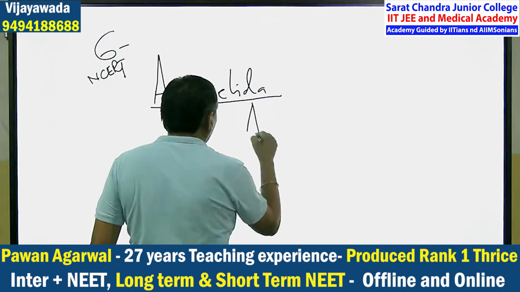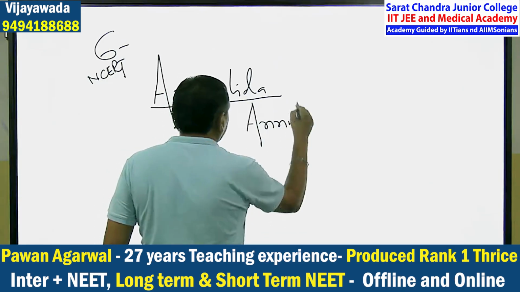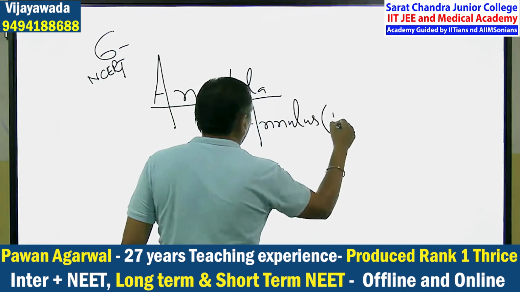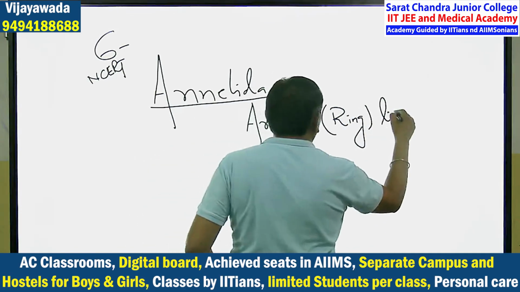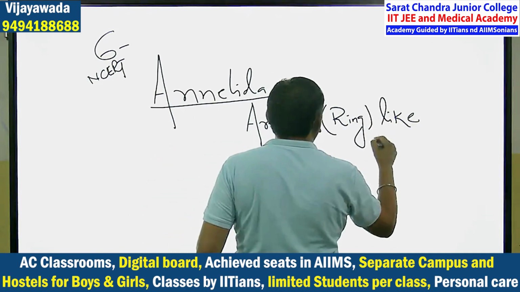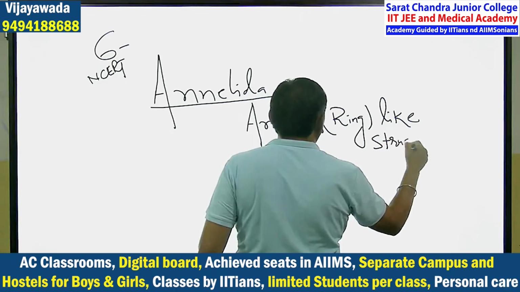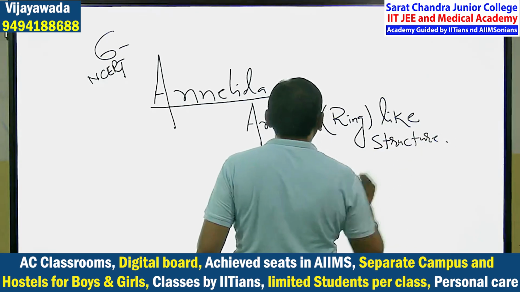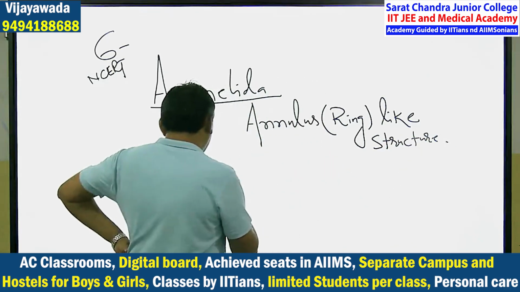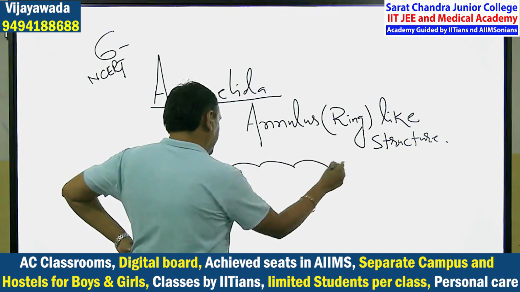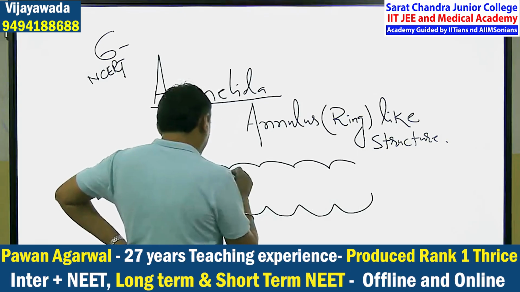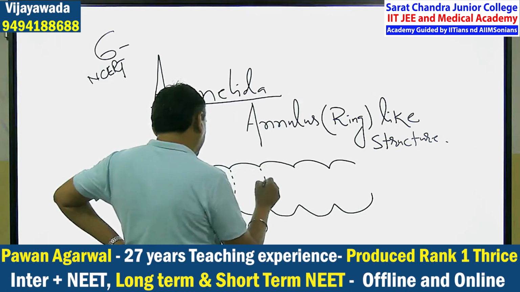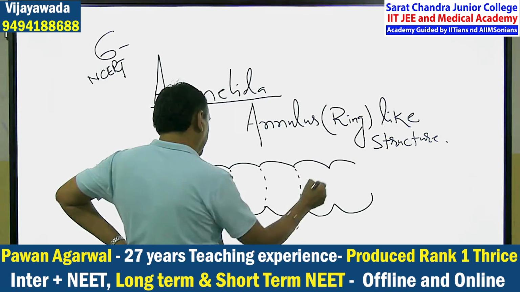On the body surface, they are having annulus, which are ring-like structures. If I say this is an earthworm, on the body surface ring-like structures are present like this. Clear?